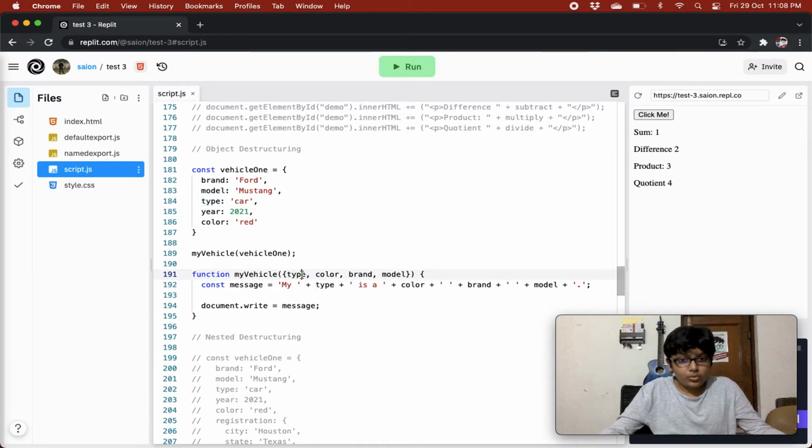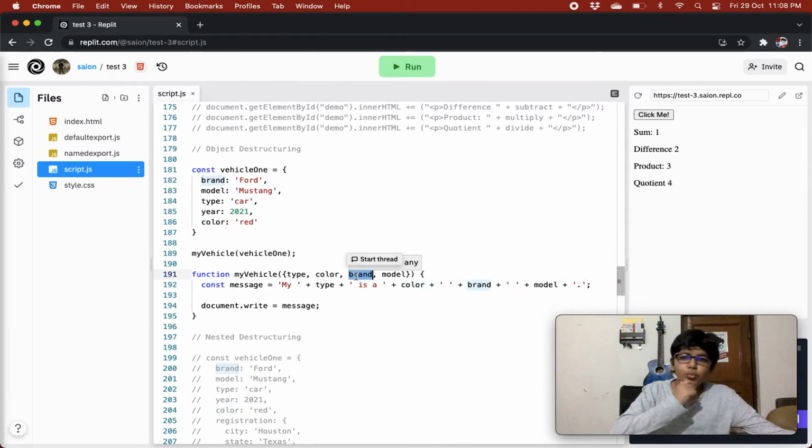The key whose value you want to destructure. So over here we have given the type key. This is saying create a type variable whose value is the type key's value, and basically whatever matches with the keys will be its value. So over here it will say create a color variable for this function whose value will be the color property's value.